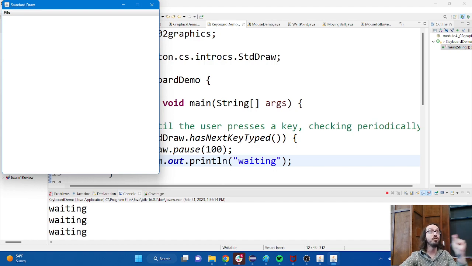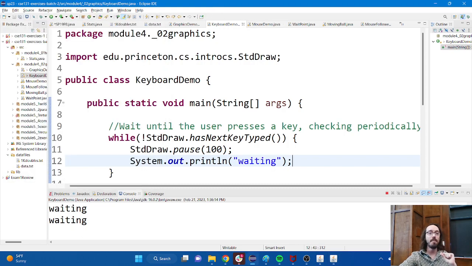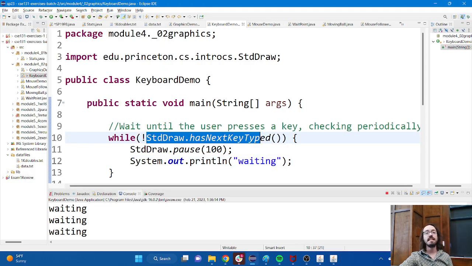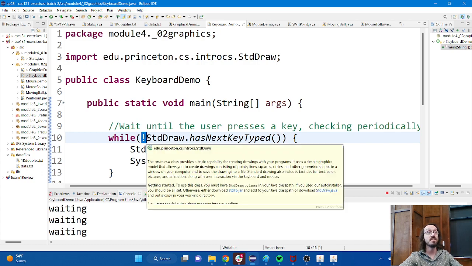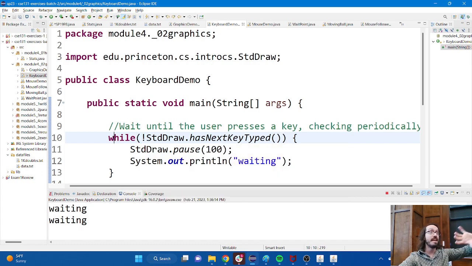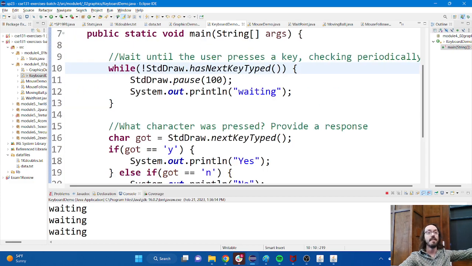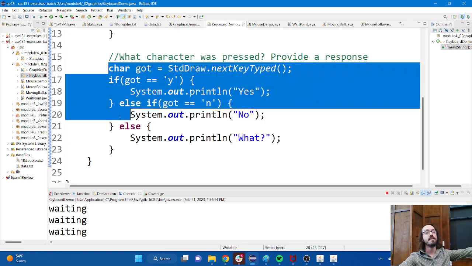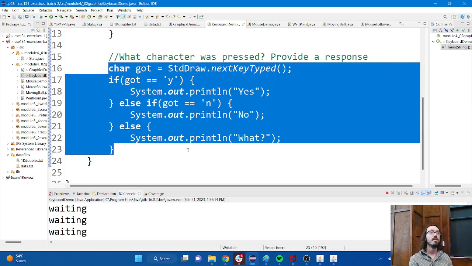As soon as I do press a key, let's think about what would happen. This becomes true. There is a key that has been typed. This flips it to be false, so the while loop will then exit. It's over now. And then I'm going to come down here, and this is the second part of the demo, where I'm actually checking to see what key was pressed.